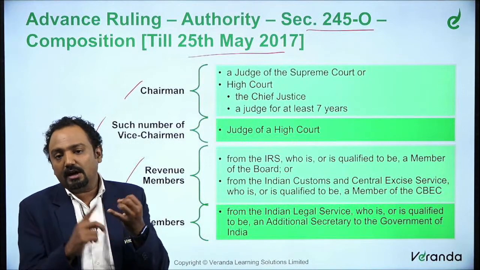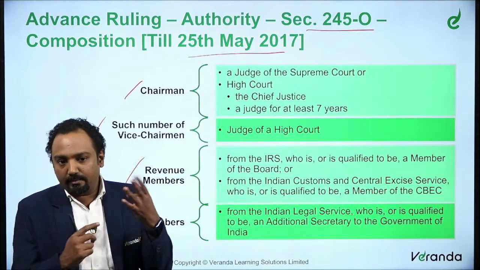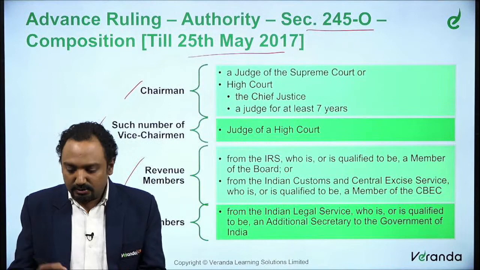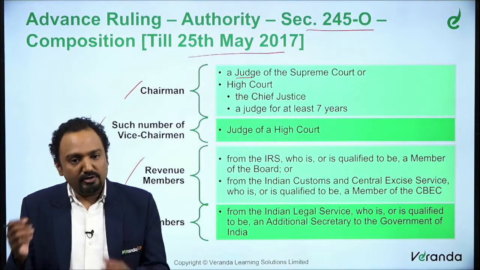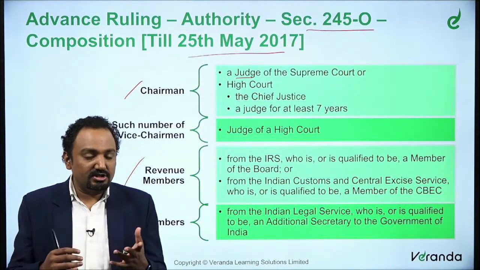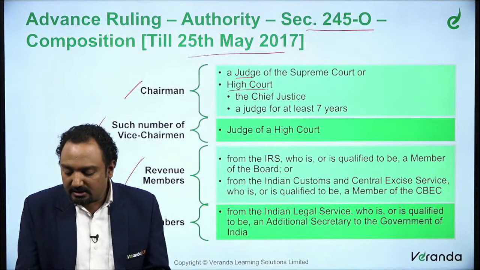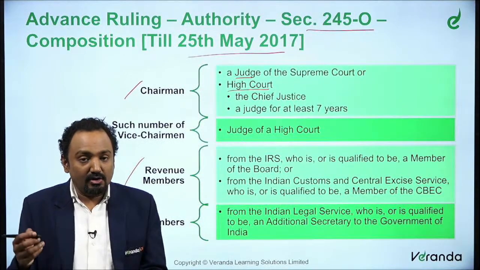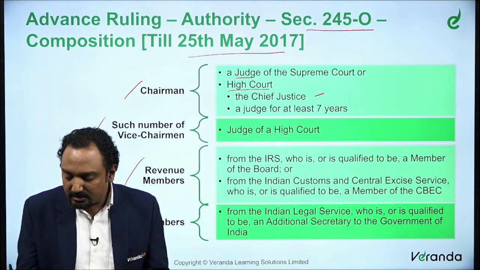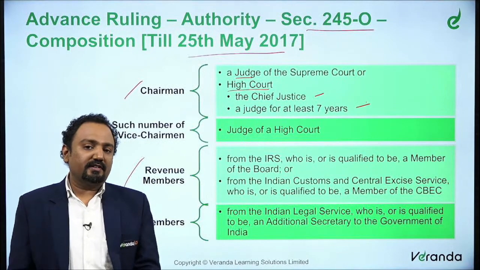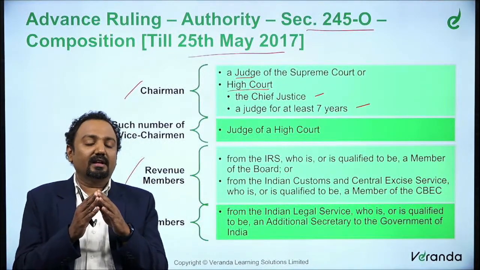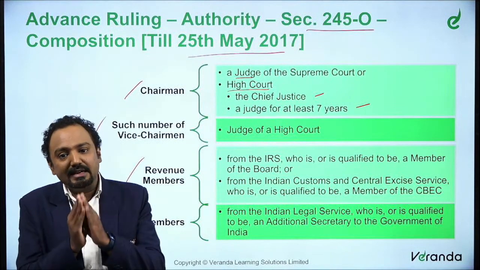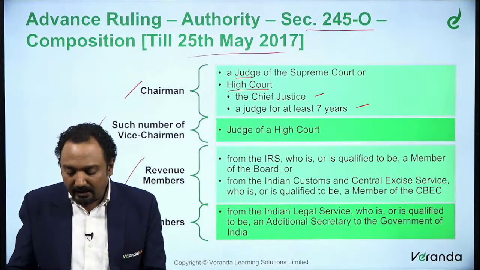The chairman must be a judge of the Supreme Court, or he could be a judge of the High Court. When you say High Court, he could either be the Chief Justice or a judge for at least 7 years. This is the eligibility for being a chairman.